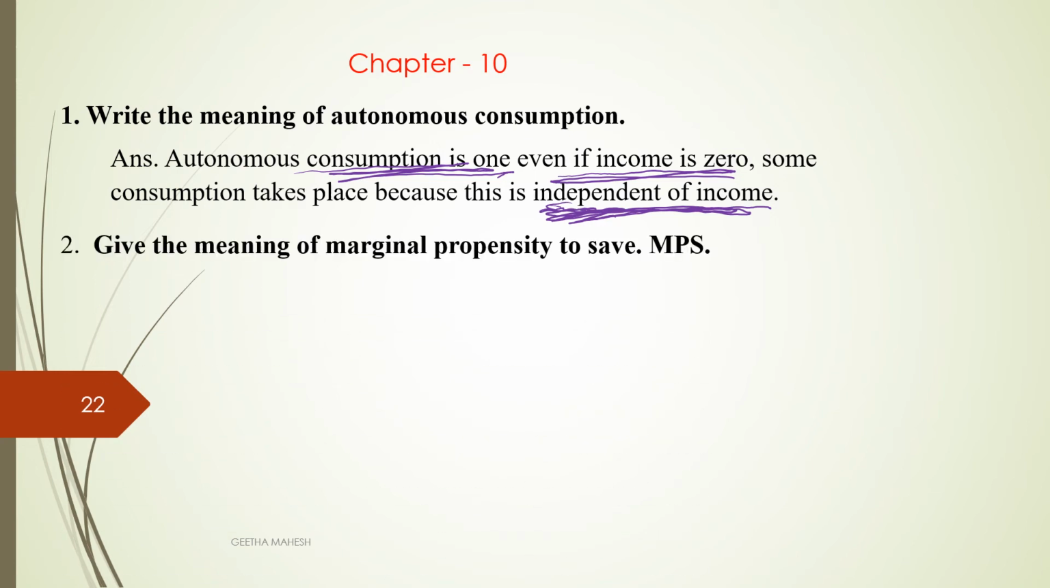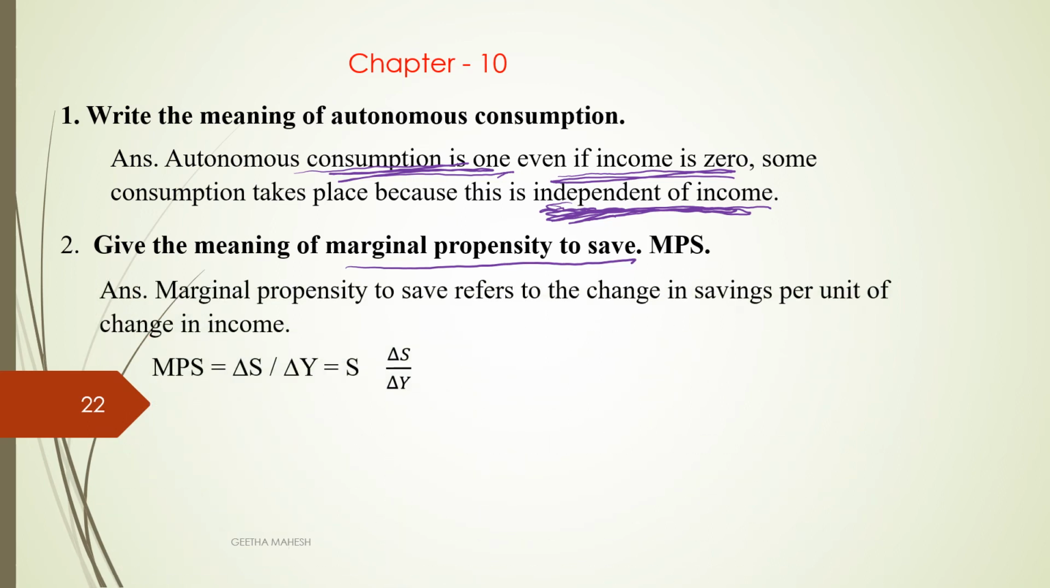Give the meaning of marginal propensity to save. It is the change in savings due to change in income, or we can say it refers to the change in savings per unit of change in income. The formula for this is delta S divided by delta Y.